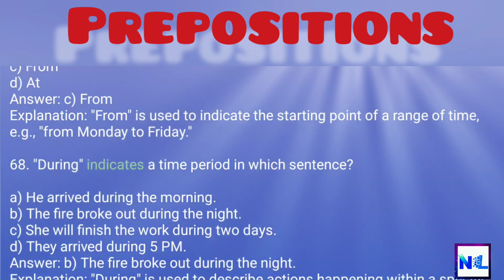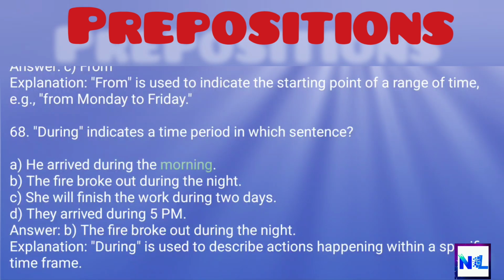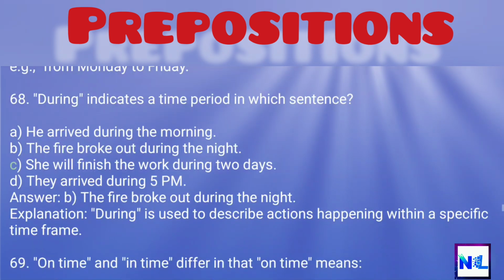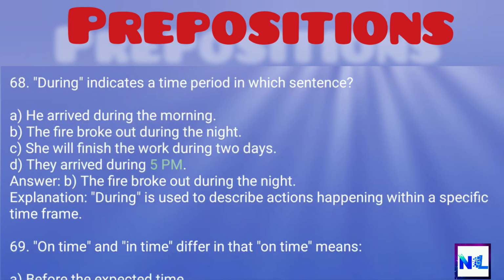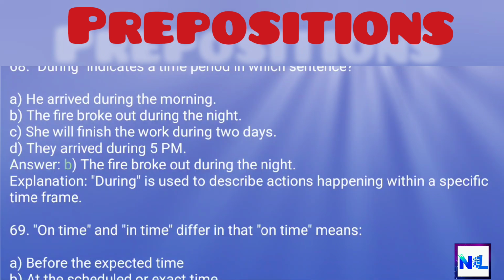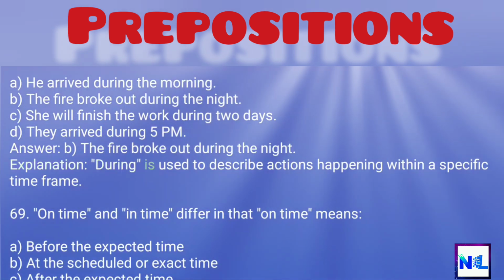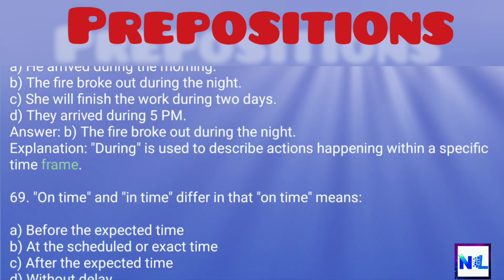68. During indicates a time period in which sentence? A. He arrived during the morning. B. The fire broke out during the night. C. She will finish the work during 2 days. D. They arrived during 5 p.m. Answer: B. The fire broke out during the night. Explanation: During is used to describe actions happening within a specific time frame.